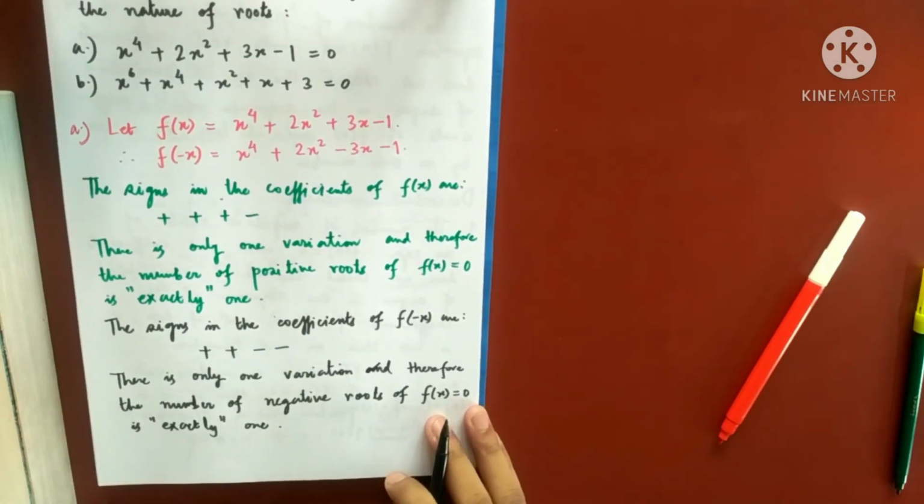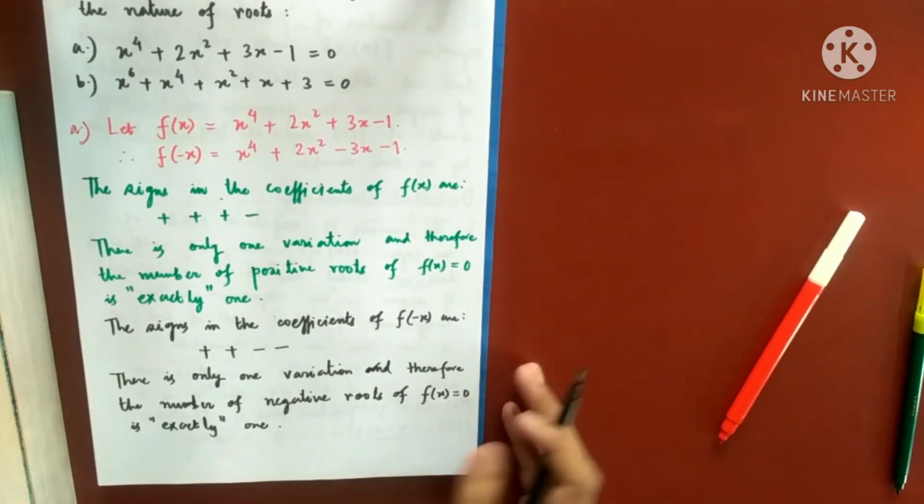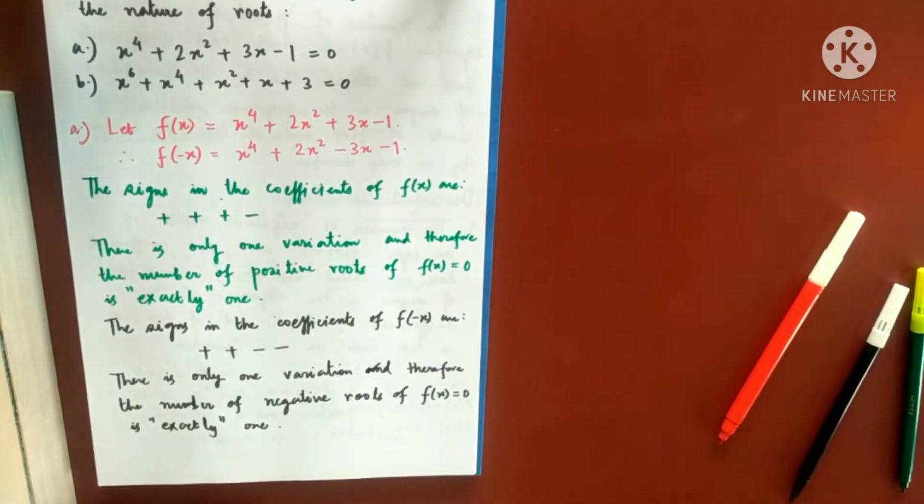Understood up to here? If you have any doubt, please ask. So now I know that this equation f(x) equals 0 has exactly one root which is positive and exactly one root which is negative.